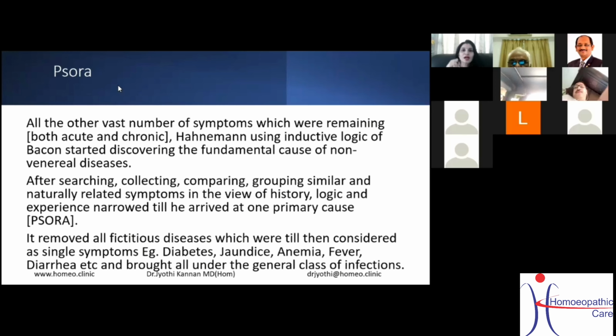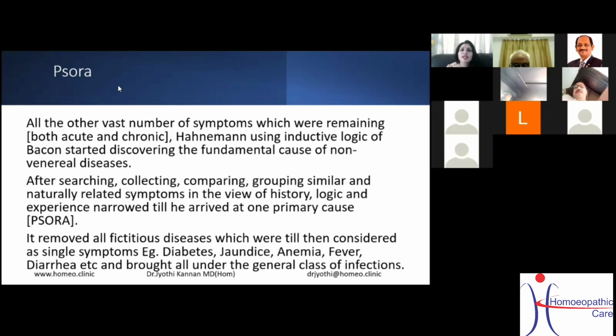Now, with inductive logic, Hahnemann started discovering the fundamental cause of the non-venereal diseases, meaning diseases other than syphilis and sycosis.